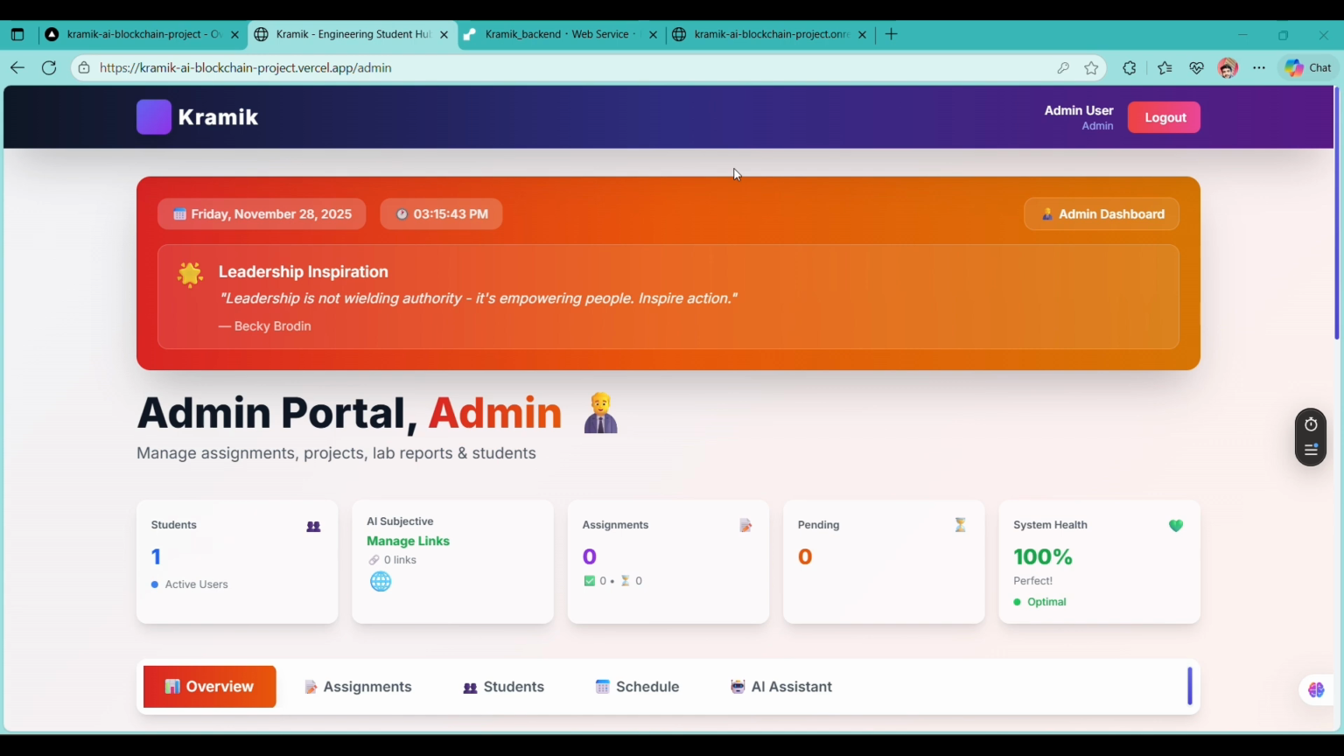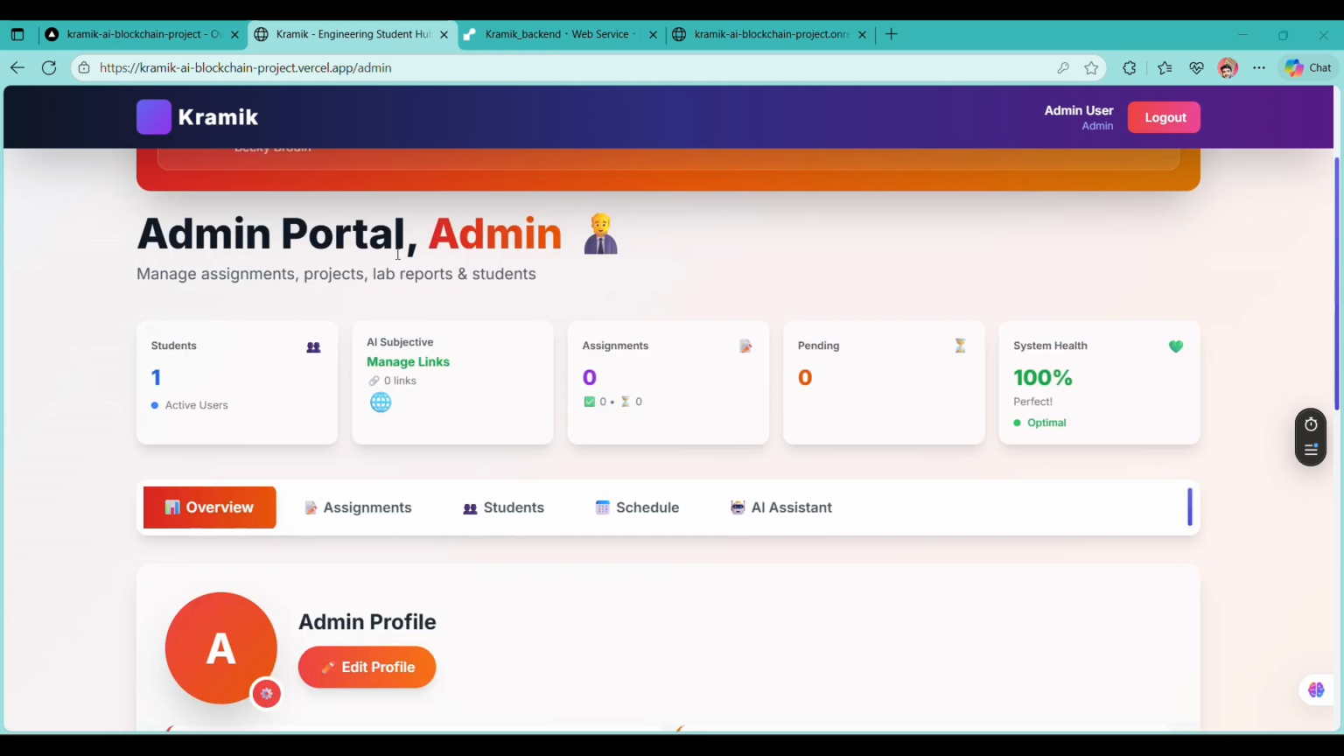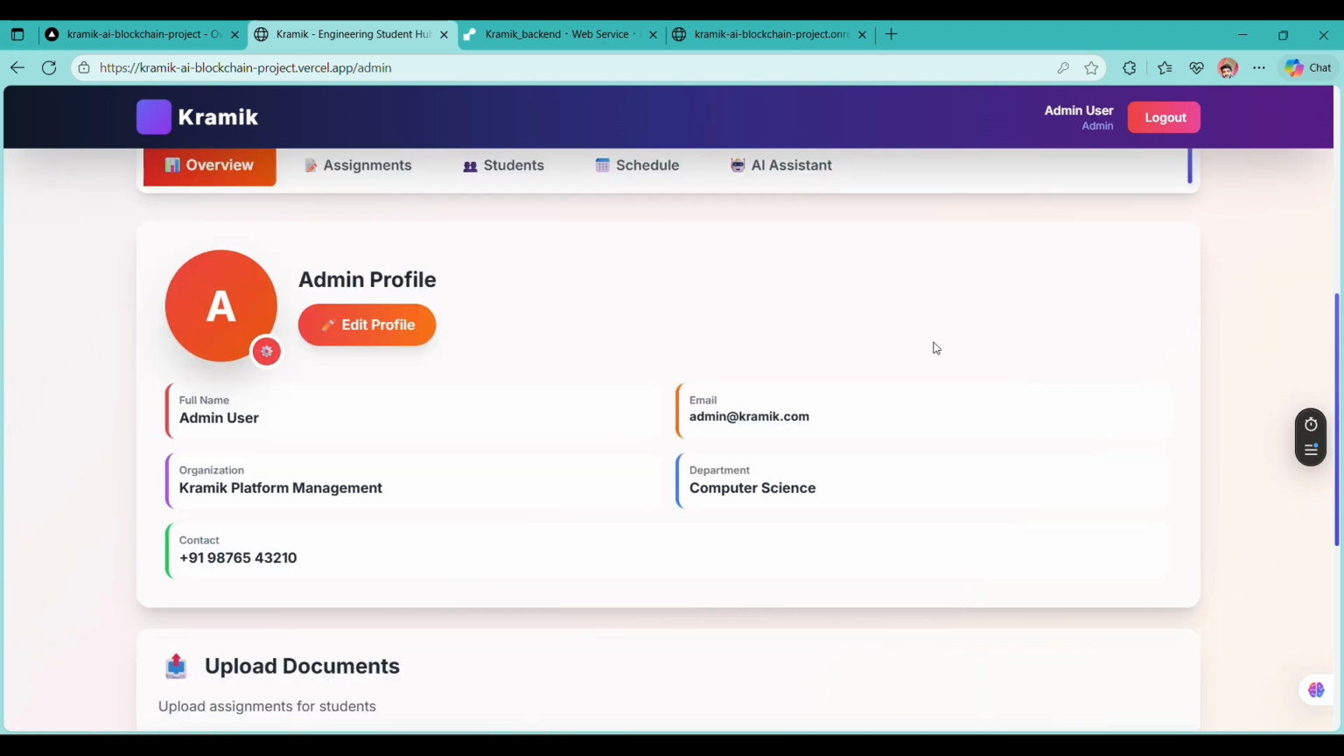You can see our admin page, which is now being displayed. We have a very unique idea of putting motivational quotes for teachers and students too. Here is the admin portal, and the admin name is displayed for the person who is signed in. We can also change this from the edit profile.